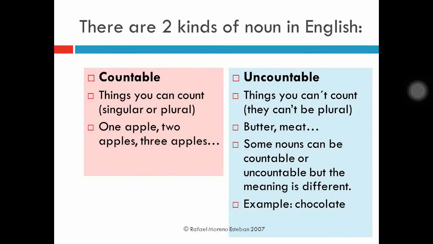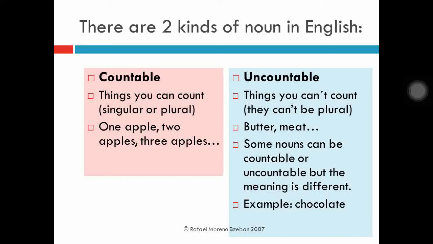Here see, you can see some more differences. Countable means things you can count, and they can be plural. Here 1 apple, 2 apples, in that way we discussed already. Here for uncountable he gave the examples butter, meat. You can go on still. Not only this, even your hair. Okay, your hair you can't count. Whereas your eyes you can count. 2 eyes you can say clearly. Whereas for your hair, can you say? No. So that is uncountable. A glass of water, even your water, you can't count it in numbers. So that's what he means.